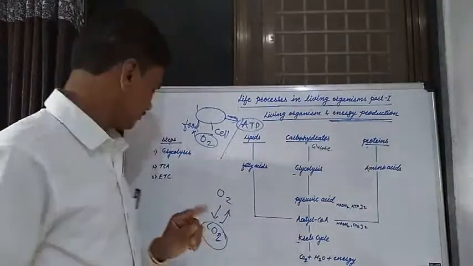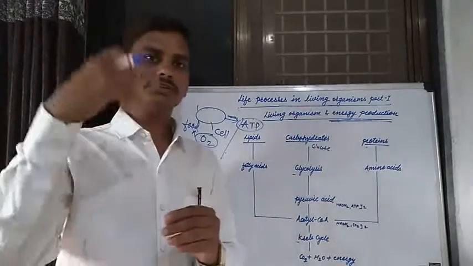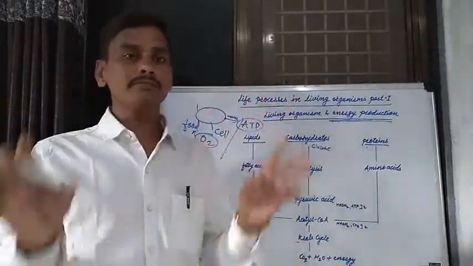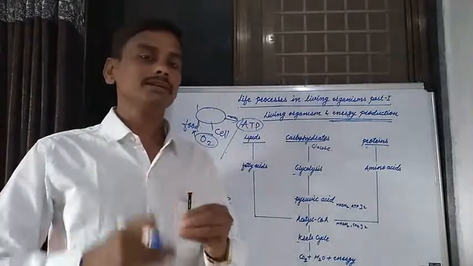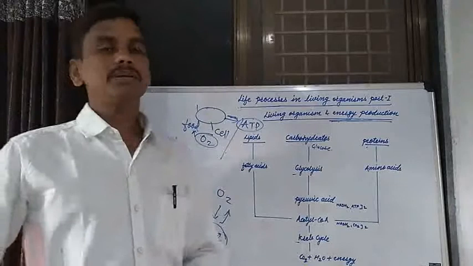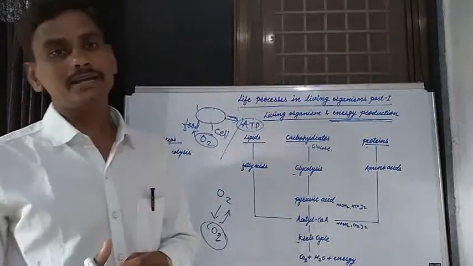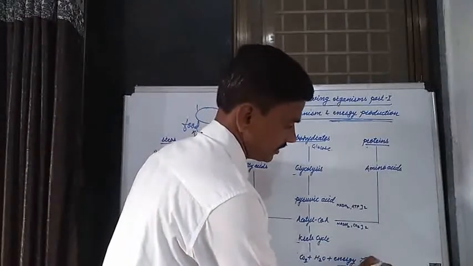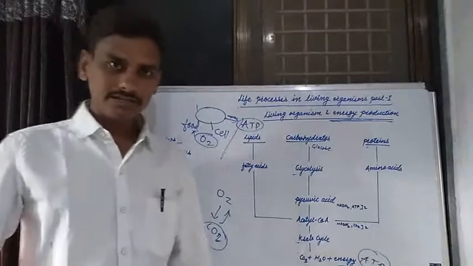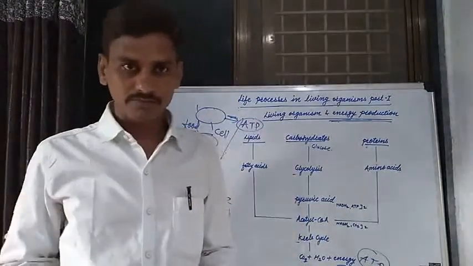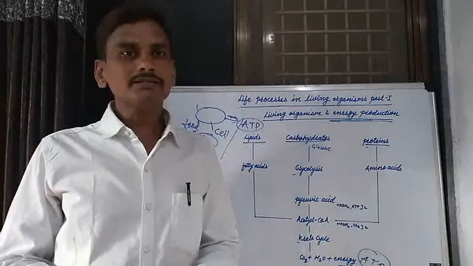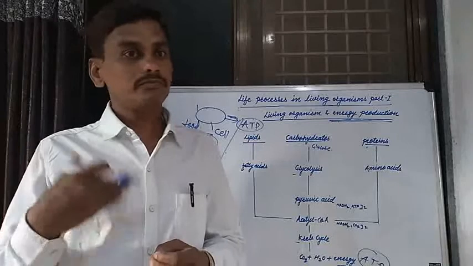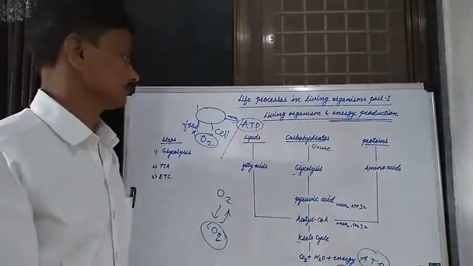The last process is the ETC, the electron transport chain. By these three steps, various chemical reactions are carried out in a cell, producing energy in the form of ATP. This energy is necessary for growth and for various work in living organisms. That is the production of energy.